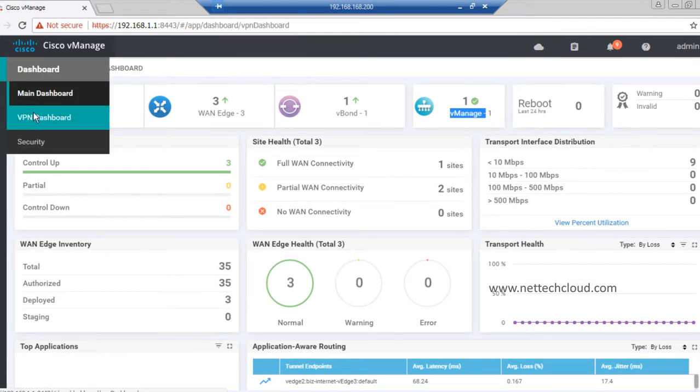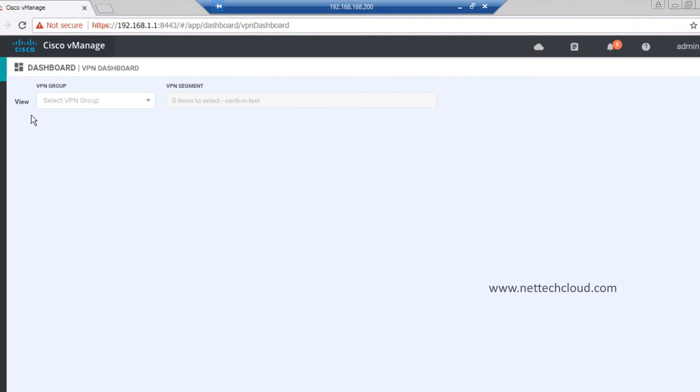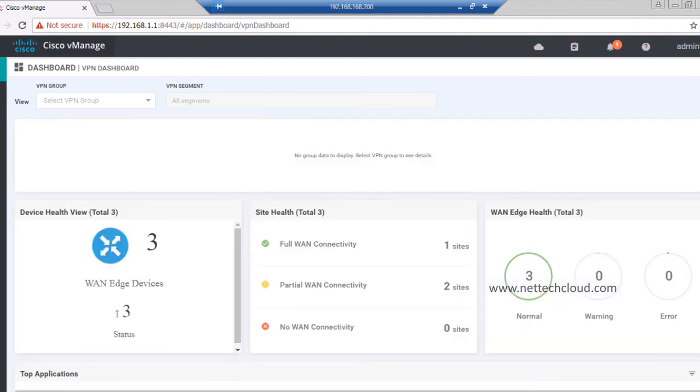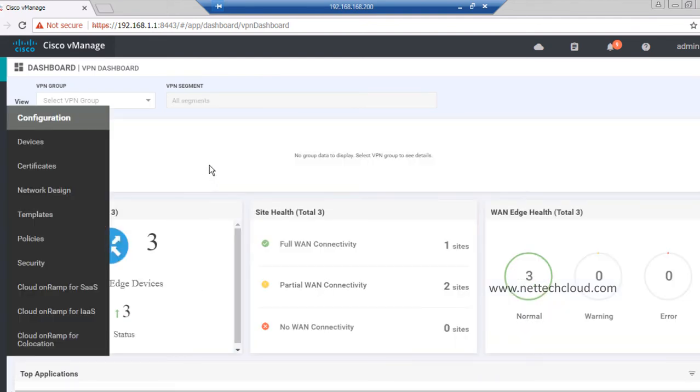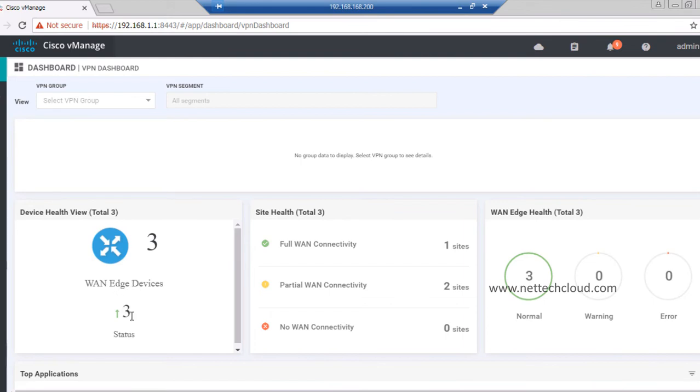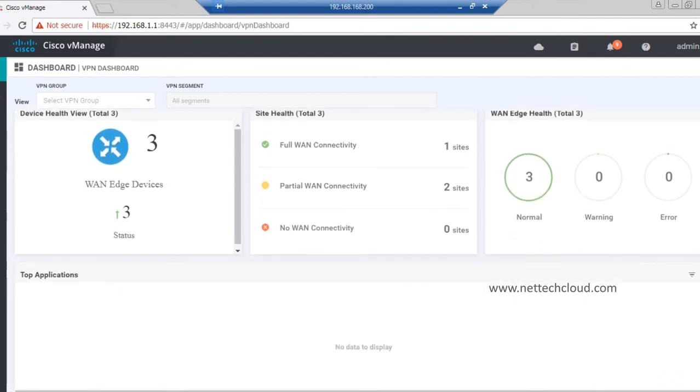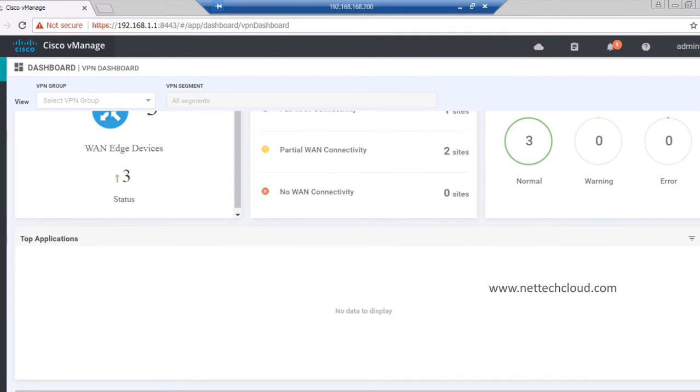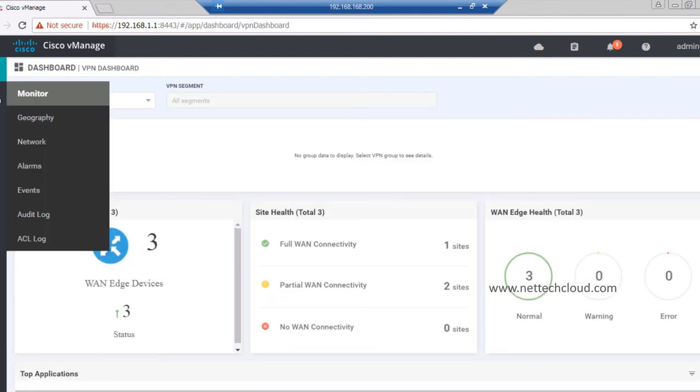If I go to the VPN dashboard, it's showing how many WAN Edge devices there are, full WAN connectivity with one side, partial WAN connectivity with two different sides, WAN health, normal, top talkers.